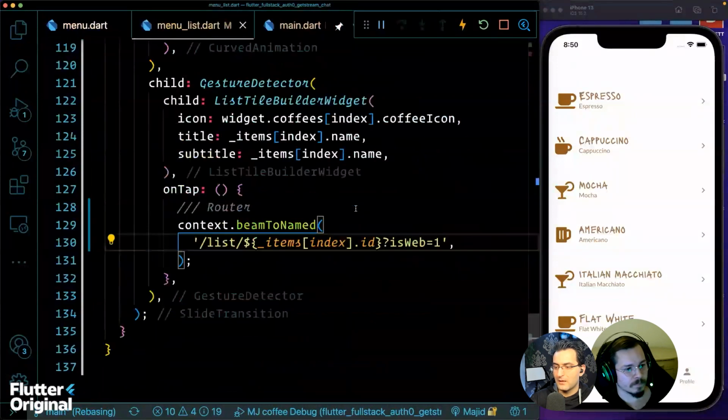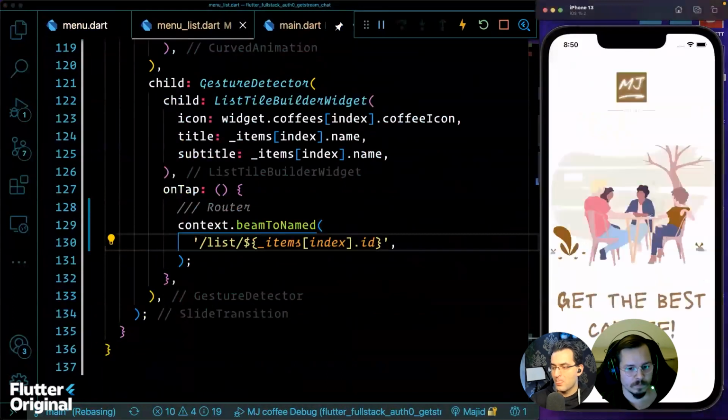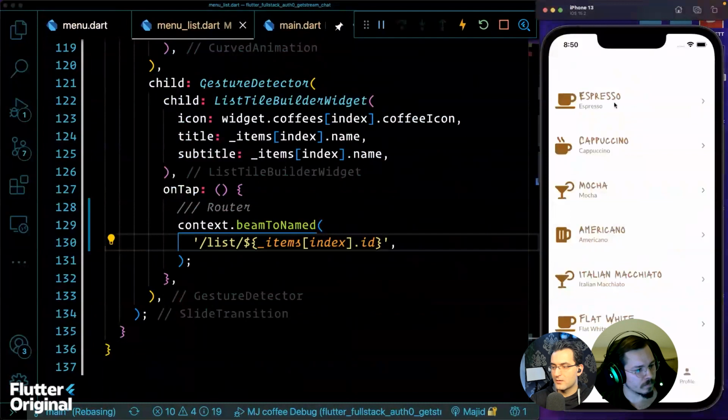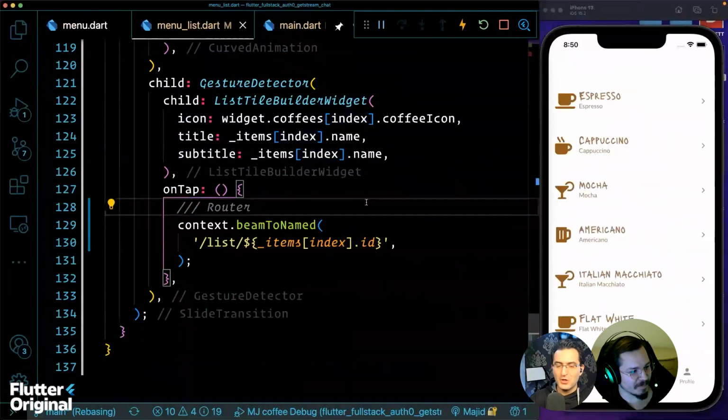Okay, so let's test this one out. Let's hot restart. Click. Well, definitely it goes to my detail page, nice. Okay, so that means we are covering simple navigation as well as nested navigation, right? So the last example was a nested navigation. So we're moving. Well,